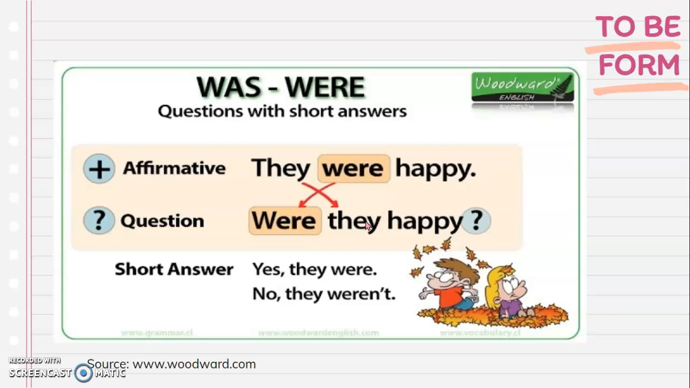How do we form questions? Look at the affirmative sentence. They were happy. The question: were they happy? As you can see, we only reverse the order. We only change places of the subject with the verb to be, okay? We can answer with an affirmative sentence, yes, they were, or negative, no, they weren't.